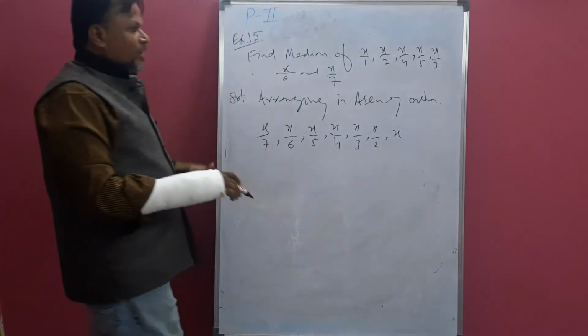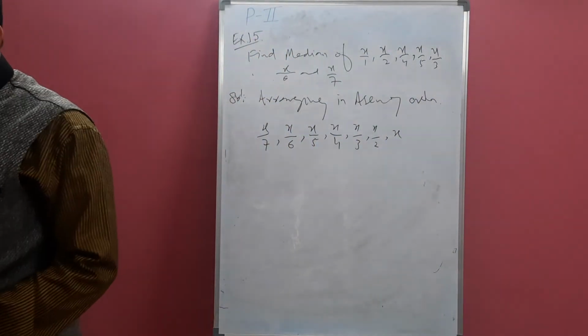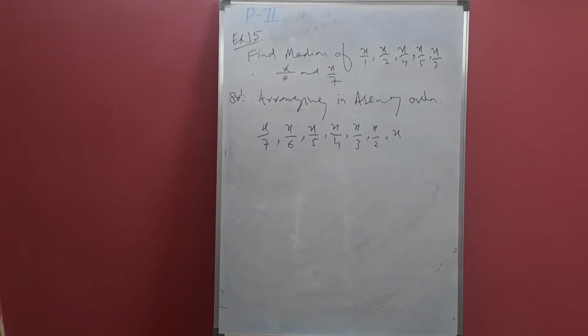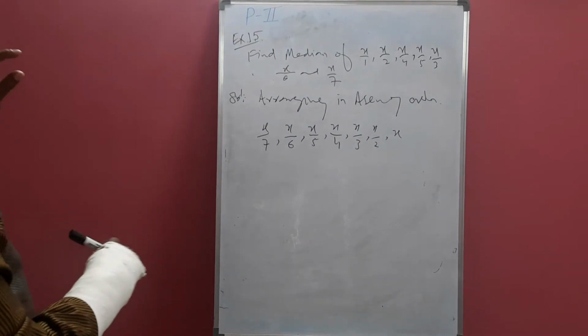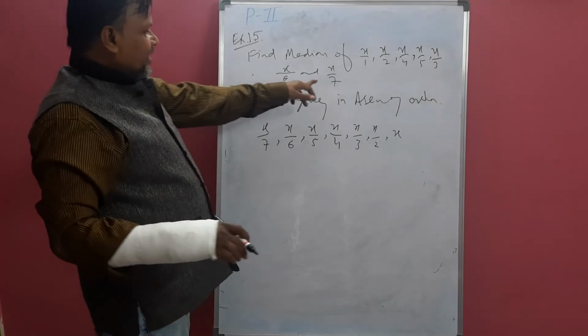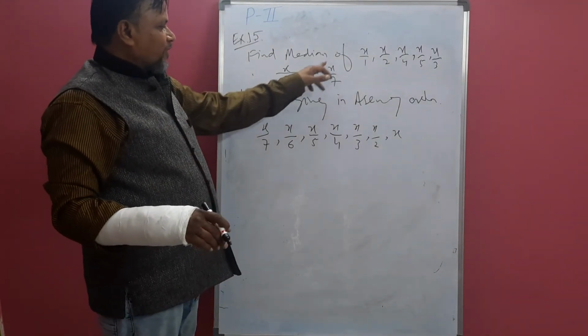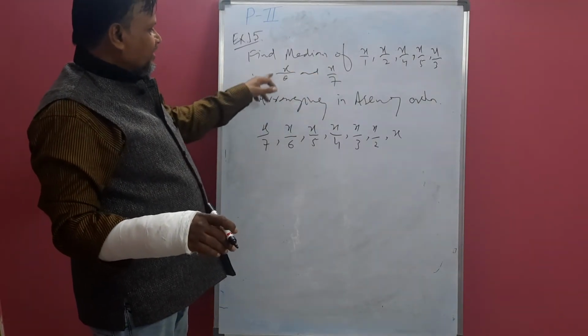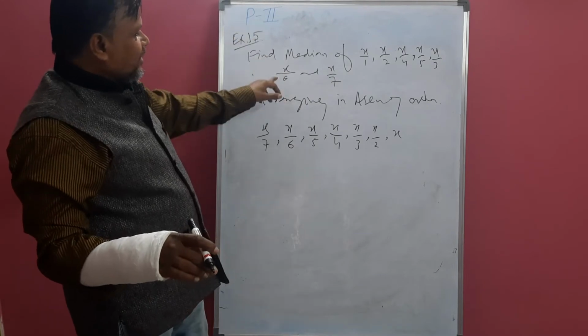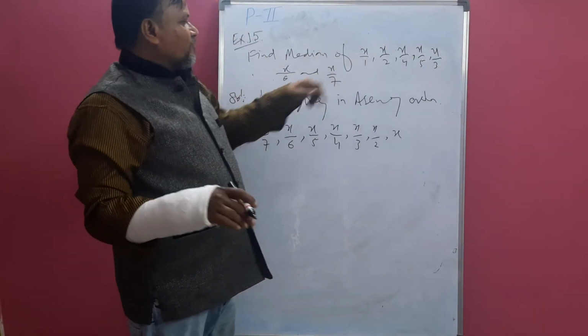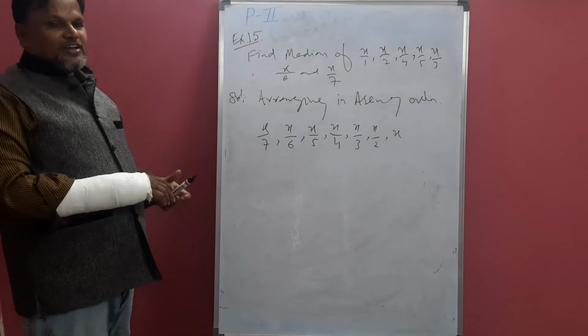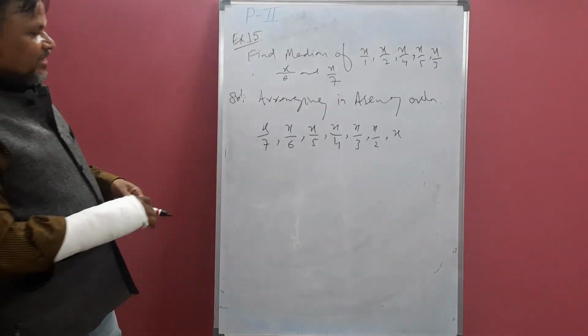This is the highest value. X by 1 is x, so x is the highest value. X by 7 is the least value. So the highest denominator gives the least fraction. The second highest denominator, second least fraction. Like that, 1 is the least denominator, the highest fraction.